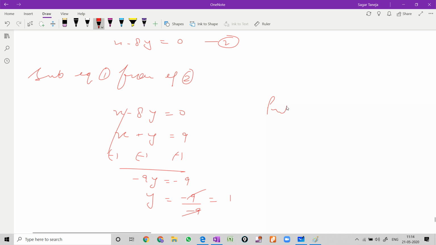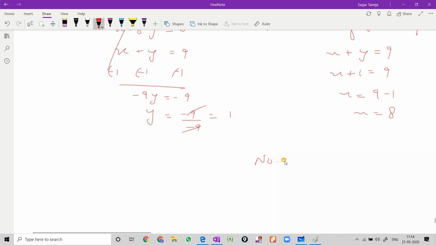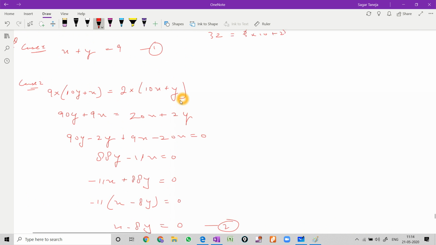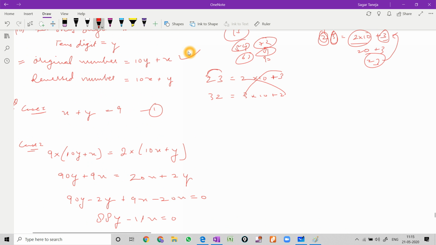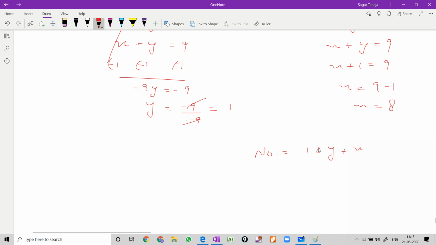Now put the value of y in equation 1. Equation 1 is x plus y equals 9, where we put the value of y, that is 1, and take out the value of x, that is 8. Now what is our number? What we have assumed our number, the original number, is 10y plus x. Just write here 10y plus x and put the values. The value of y is 1 and x is 8, so it is 10 plus 8, which is 18. So 18 is the number.